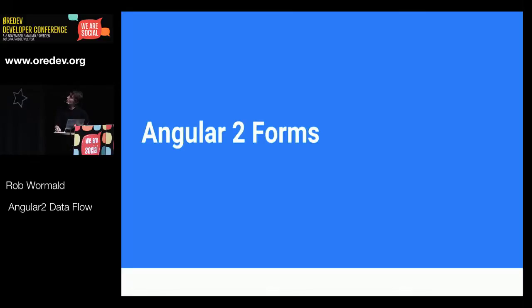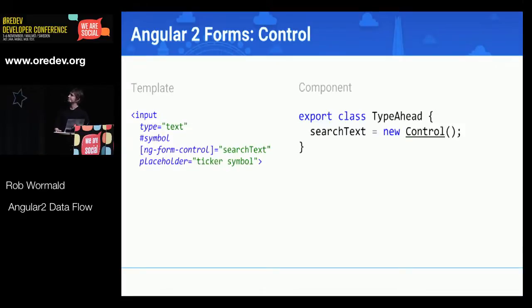And so in Angular2, we use observables in a lot of places. The first one of those is forms. So Angular2 forms, we have some new hooks. And to be clear, if you use Angular1 today and you really like ngModel and you like how it works, you can keep doing that. You don't have to change to this newfangled way of doing things, but this gives you some more options.